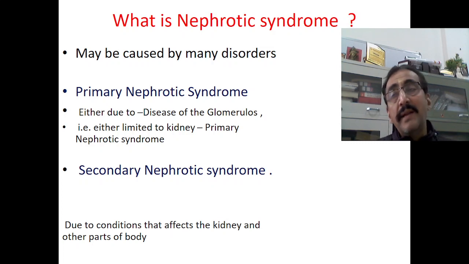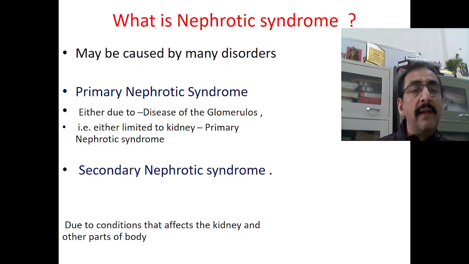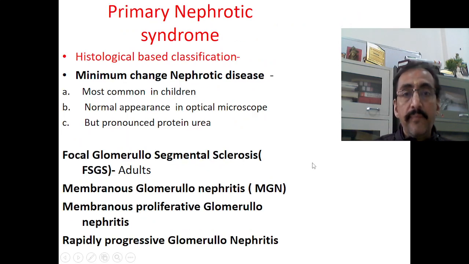Now what about secondary nephrotic syndrome? Secondary nephrotic syndrome is due to conditions that affect the kidney and also other parts of the body. If some other part of the body is having some problem, because of that the kidney is affected and that leads to nephrotic syndrome. Maybe some toxins, some drugs, or some metabolic derivatives are causing the problem leading to the nephrotic range of proteinuria. Then it is called secondary nephrotic syndrome.